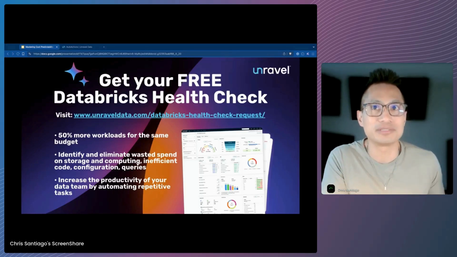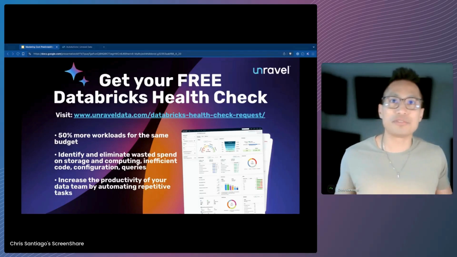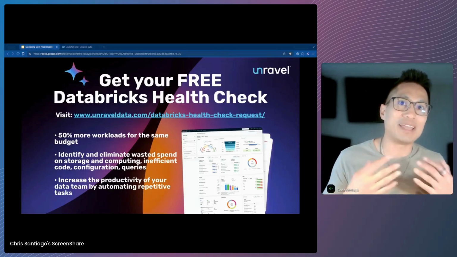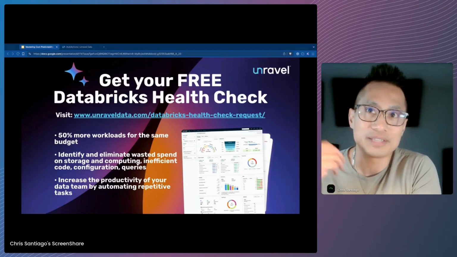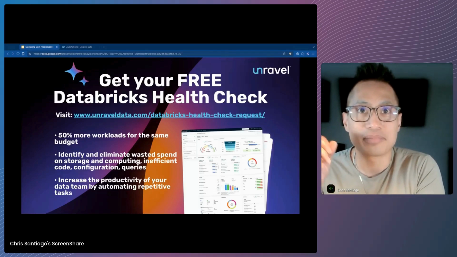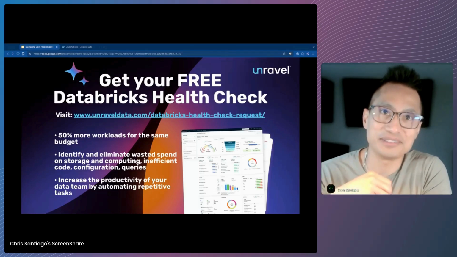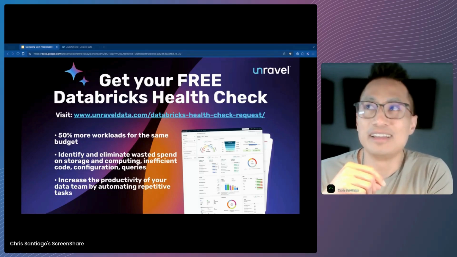So how can historical data be effectively leveraged to improve the accuracy of future cost predictions in Databricks environments? Well, Unravel improves Databricks cost prediction by analyzing those historical usage patterns, as we just saw, attributing costs at granular levels like that chargeback report, and applying AI-driven models to forecast future expenses.